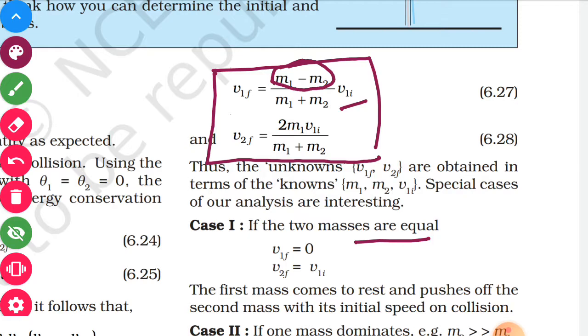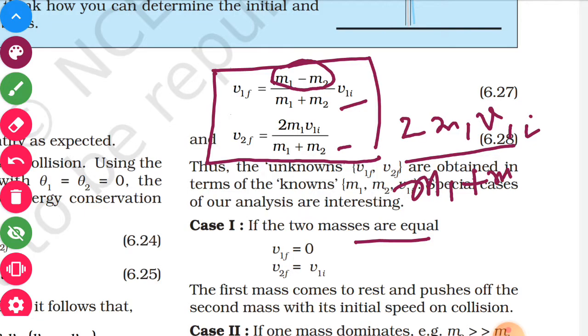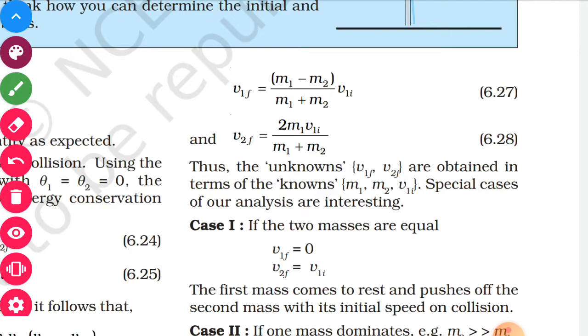Here if you take m1 equal to m2, then what will happen? v2f is 2 m1 v1i upon m1 plus m1. So 2 m1 and 2 m1 will cancel out and you will get v1i. So the final velocity of the second will be equal to the initial velocity of the first.